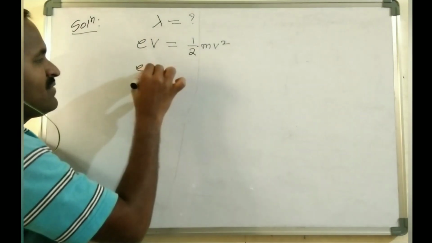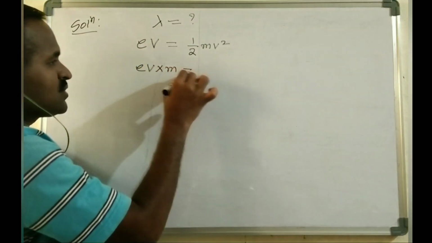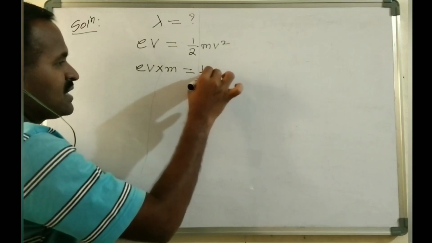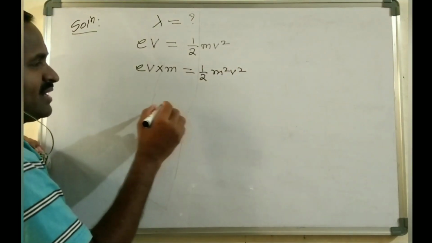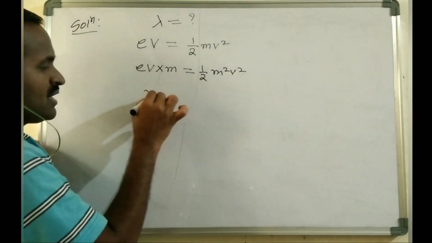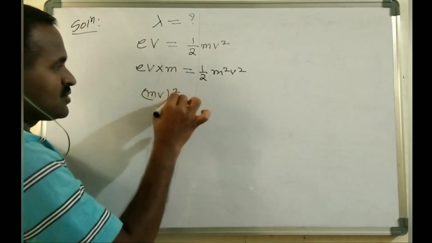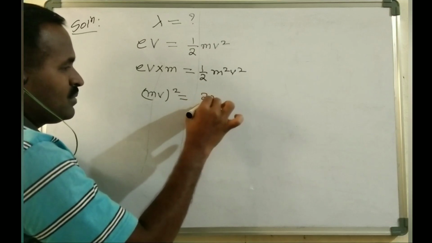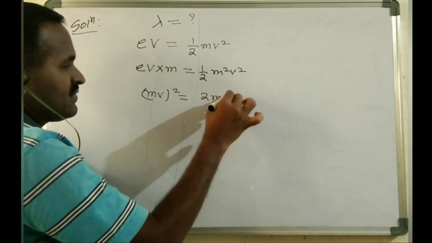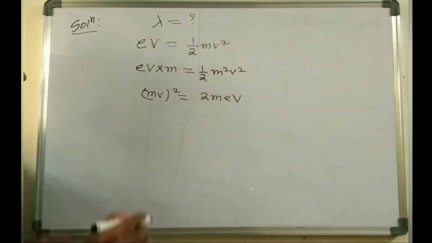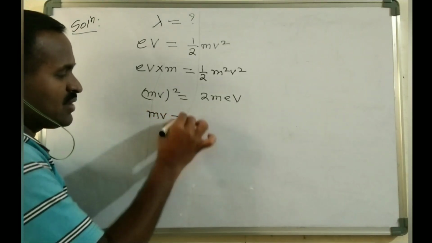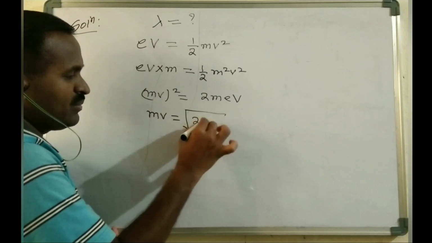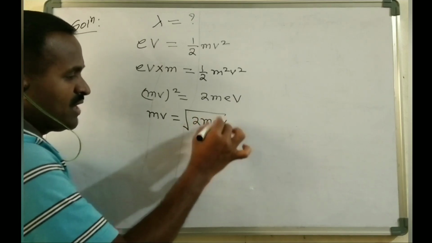So here eV into m, that is equals to 1 by 2, here it is m v square. If we take this side, then mv whole square is equals to 2m into eV, right. So if you write here mv is equals to the square root of 2m eV.